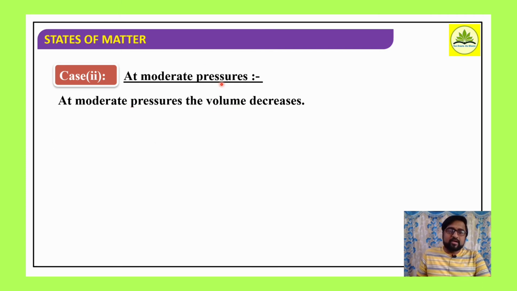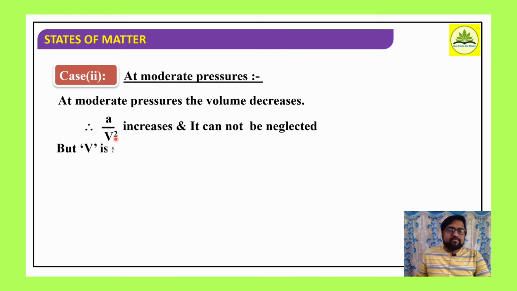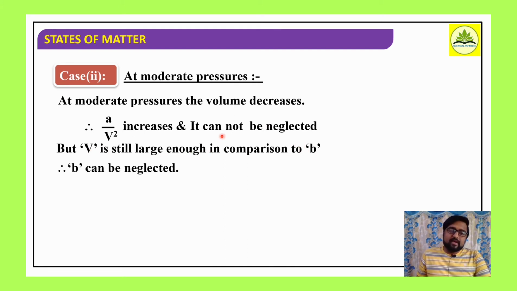At moderate pressure, the pressure somewhat increases, therefore volume decreases here. Therefore a by V square increases, that is, the pressure correction increases. As volume V in the denominator decreases, the correction increases, and it cannot be neglected. But V is still large enough in comparison to b, therefore b can be neglected.